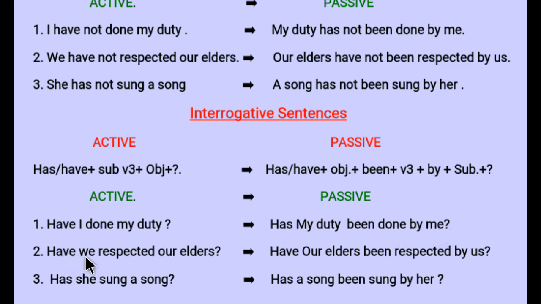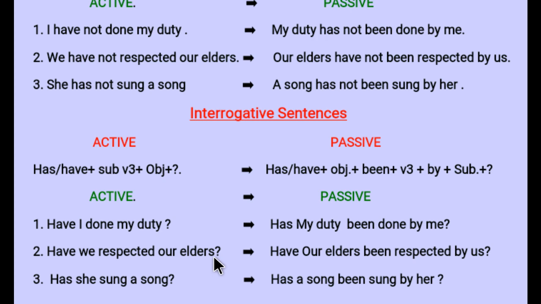Second, have we respected our elders? Have is your helping verb, we is your subject, respected is verb's third form, and our elders is your object. So let's change it. First of all, see has and have. First the object is necessary, because according to the object you will use has and have. So the object is our elders.